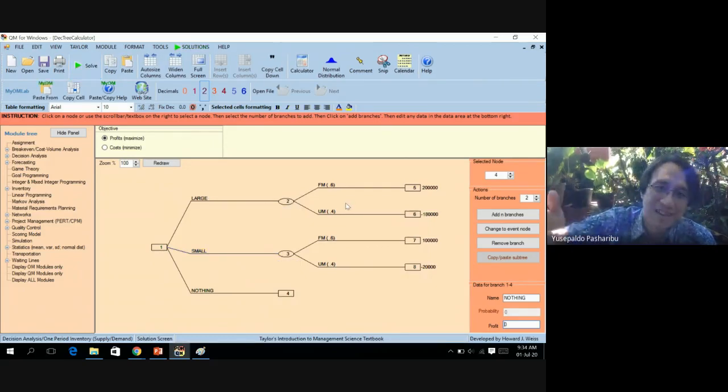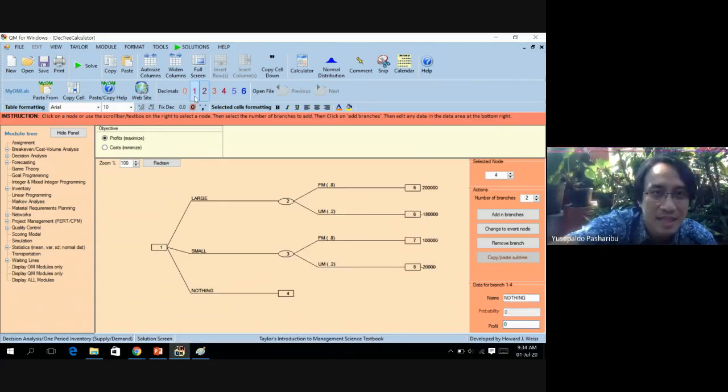Maybe if the probability is higher, the decision will give a different result. For example, if 80% is the probability for favorable and only 20% for unfavorable, I'm pretty sure the decision will change.